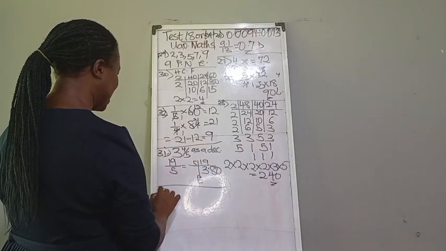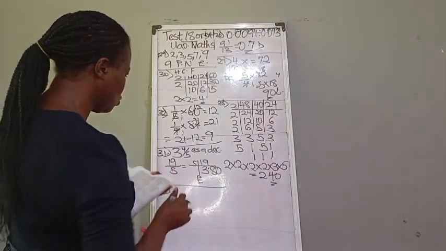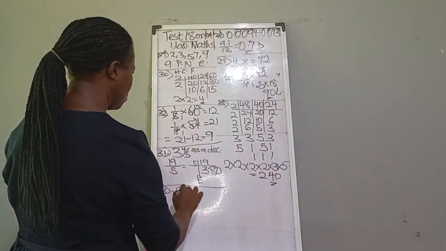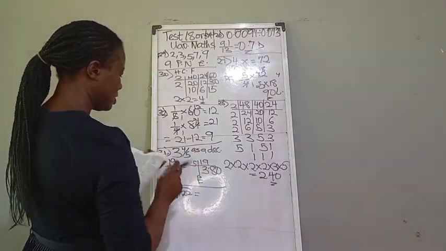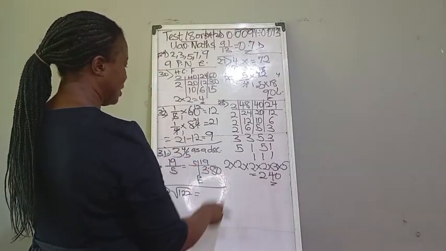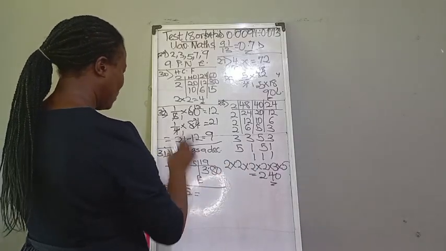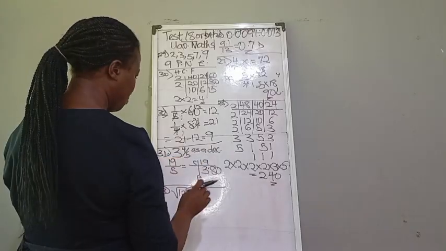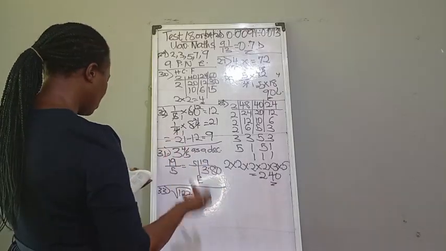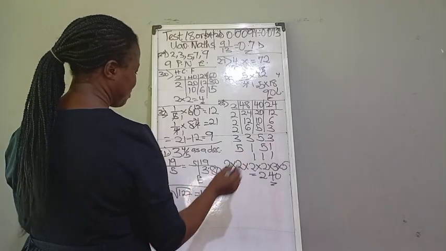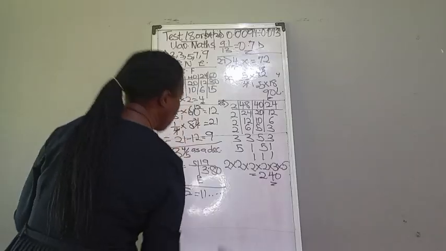So now we are going to number 33. 33 says, find the square root of 122. The square root of 122. Two numbers that will be multiplied together, but the correct answer is not there, because 11 times 11 will give you 121. So it's either they made a mistake here, or the answer is not in the options. Even if it is 121, the option there is still wrong. So it's going to give us 11 point something. So now to number 34 question.